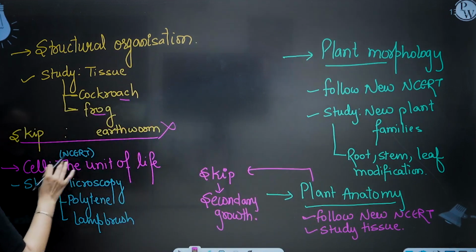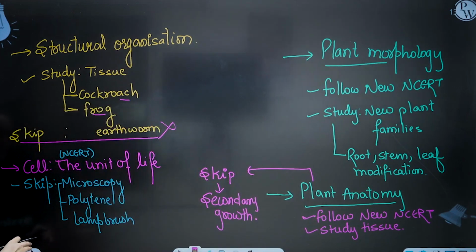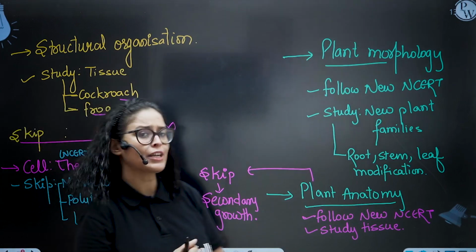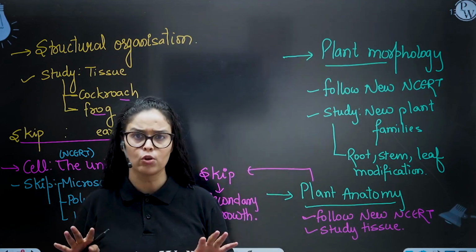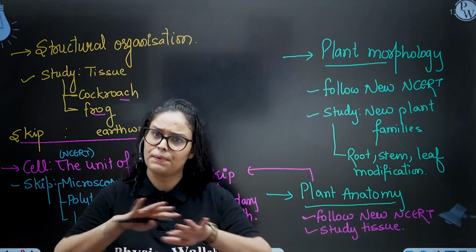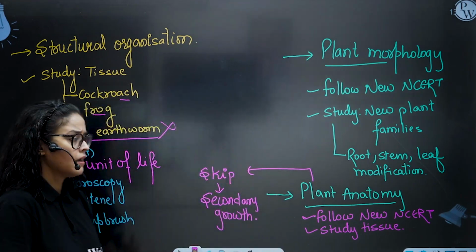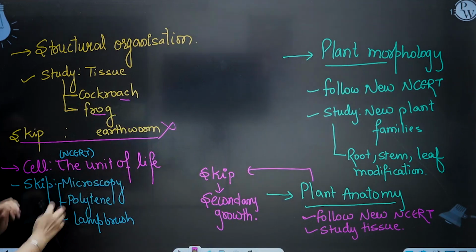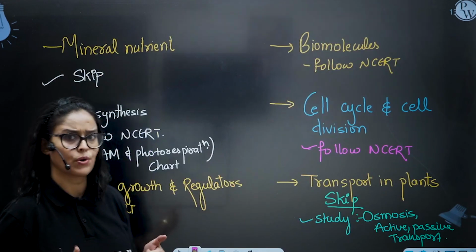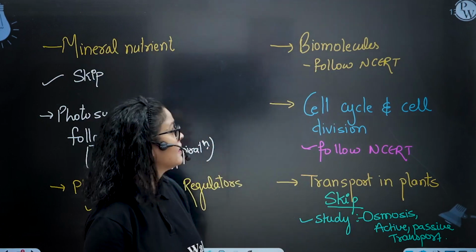Next is cell, the unit of life. You have to follow NCERT. You can skip microscopy, polytene, lampbrush, which earlier we used to cover in our class, but now we don't follow it because they never ask questions from these topics. So you can skip all these things in the chapter, but you have to follow NCERT, right? Because new NCERT has all the things in a very concise way, and that's what is required for your exam.